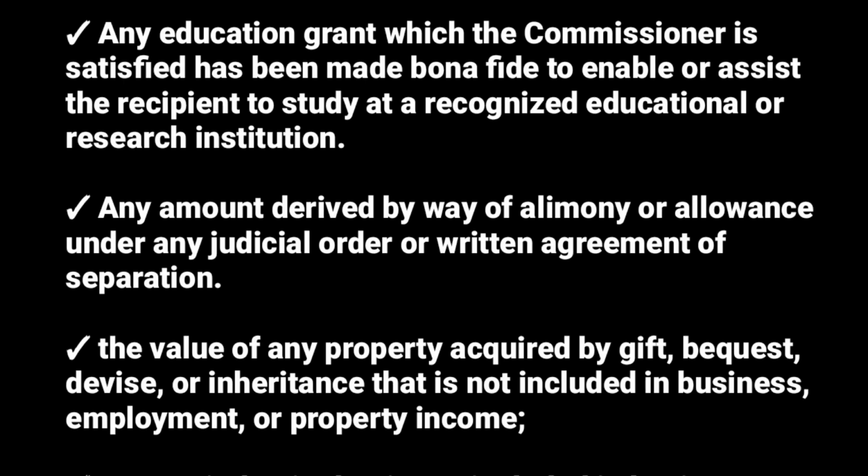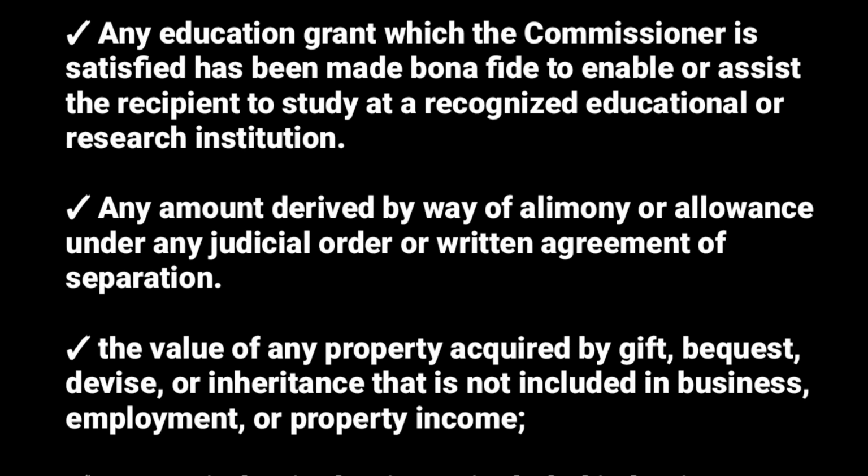Then the value of any property acquired by gift, bequest, devise, or inheritance that is not included in business, employment, or property income. If you receive anything by gift or inheritance, but it does not fall under business, employment, or property income, it is also not taxed for income tax purposes.